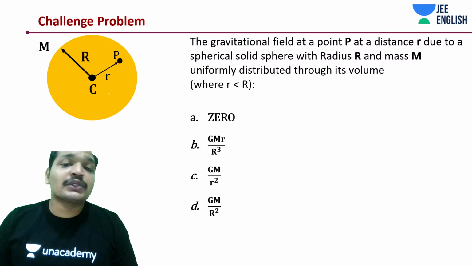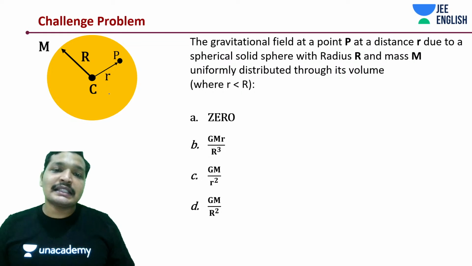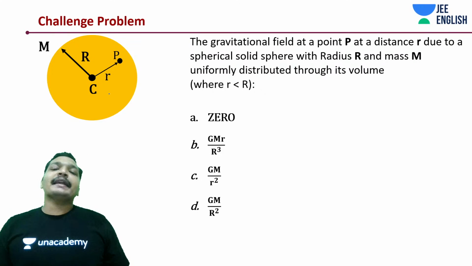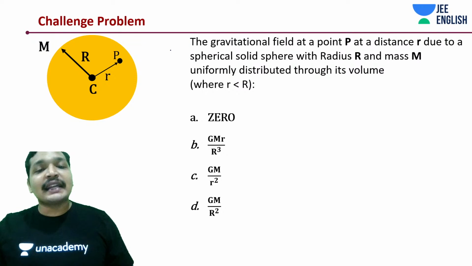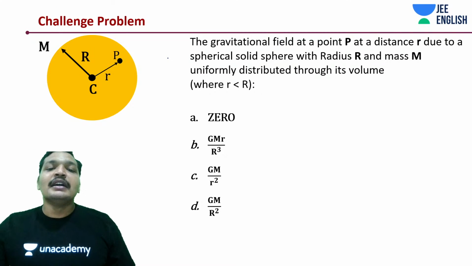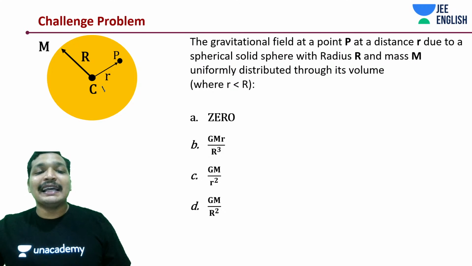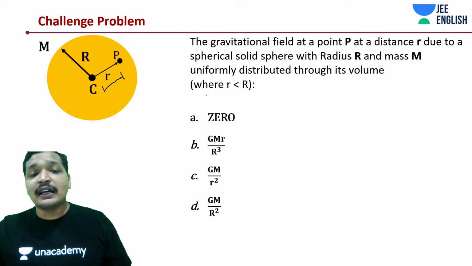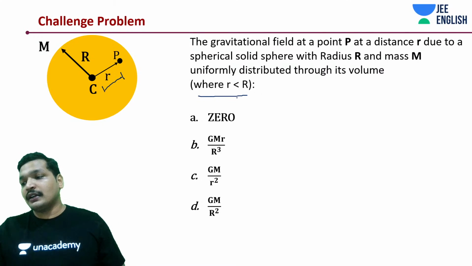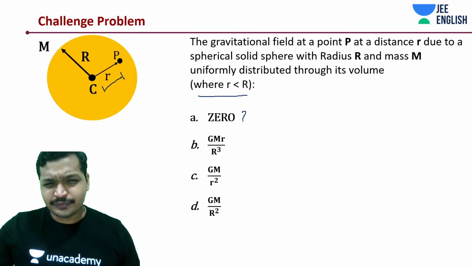Now comes the next one. Gravitational field at a point P at a distance r due to a solid sphere with radius R and mass M uniformly distributed throughout the volume, whereas in this case the point lies inside the sphere, that is r is less than capital R. What do you think it should be? Do you think it should be 0?